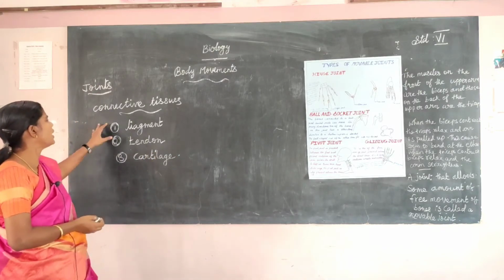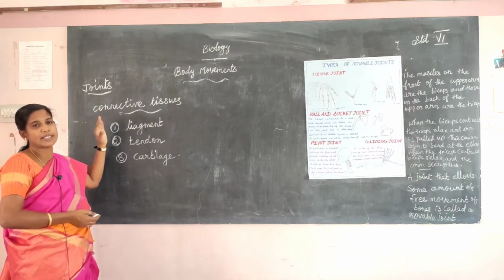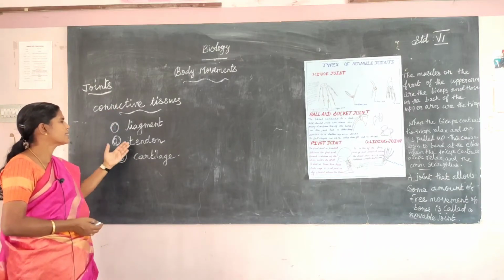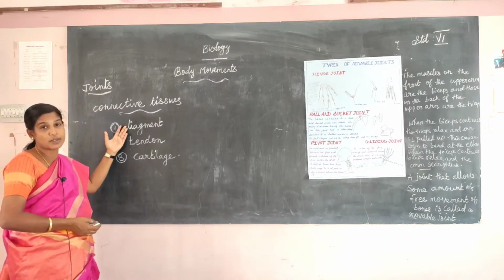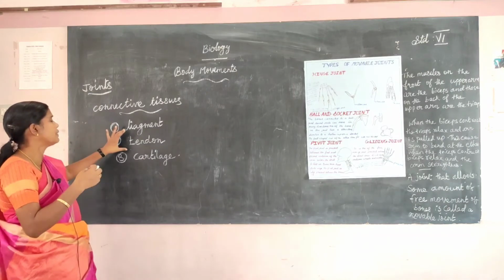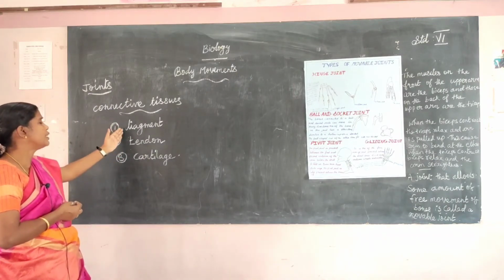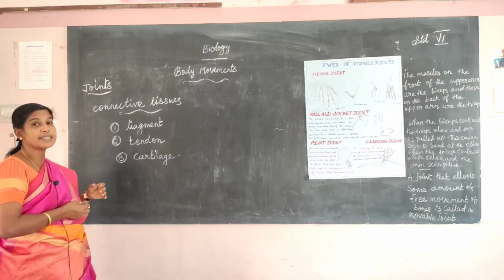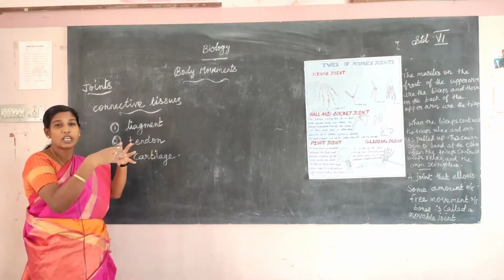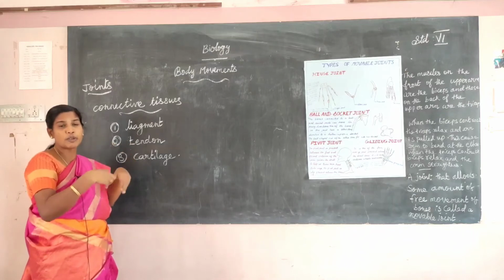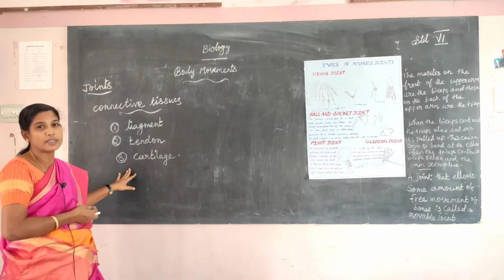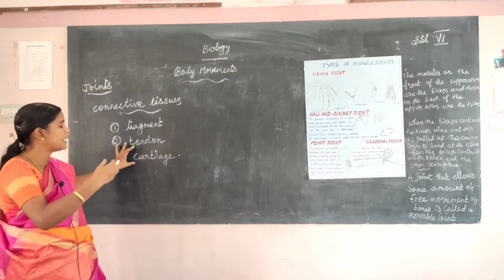They support the bones and muscles. These three connective tissues, ligament, tendon and cartilage, support the joints. Ligament supports the joints. The tendon is for muscles and bones, and it helps the moving parts move together. Okay. Next one, cartilage. Cartilage is at the end of the bone.